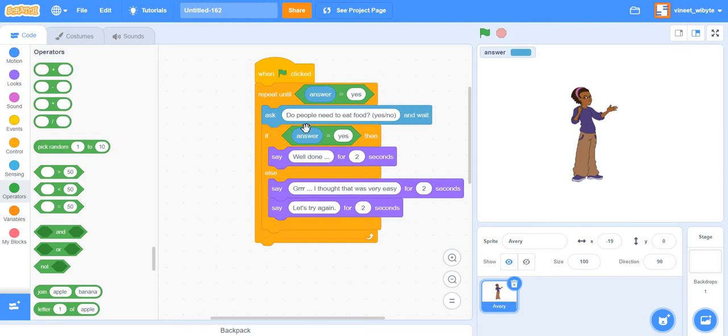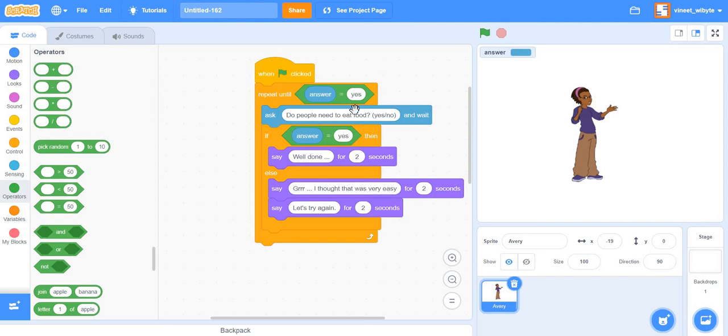Obviously, the answer to that question is yes. Everybody needs to eat food. Maybe sprite doesn't know, so it's asking us and says that if answer is yes, say well done. If it's not yes, then it says, Grr, I thought that was easy. Let's try again, right? And obviously, I have put this under repeat until answer equals yes, right?